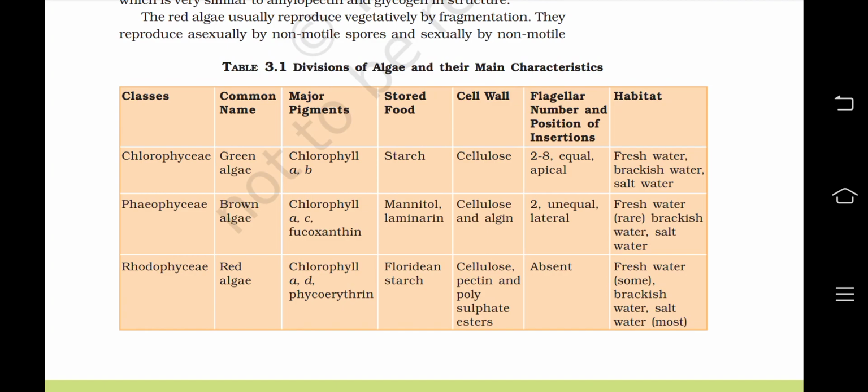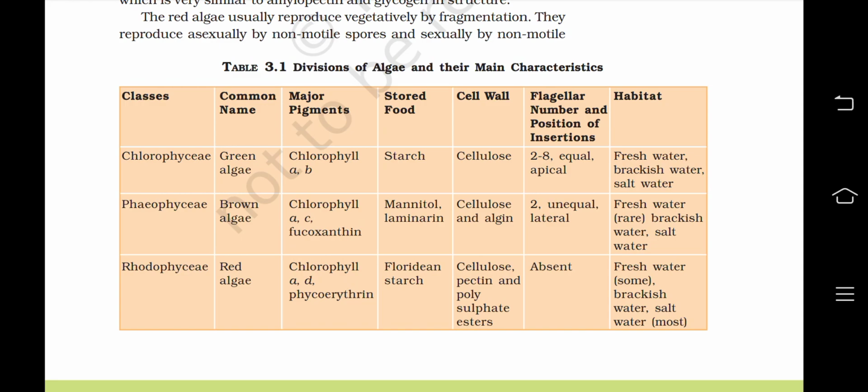If we talk about Phaeophyceae, the common name is brown algae. Pigments are chlorophyll a, c and fucoxanthin, and the food is stored in the form of mannitol and laminarin. Cell wall is made of cellulose and algin. Flagella are 2, unequal in size and lateral in position. Habitat is freshwater rare, brackish water and salt water.